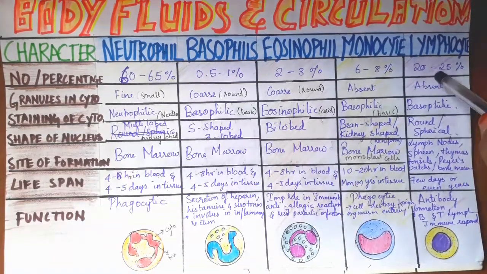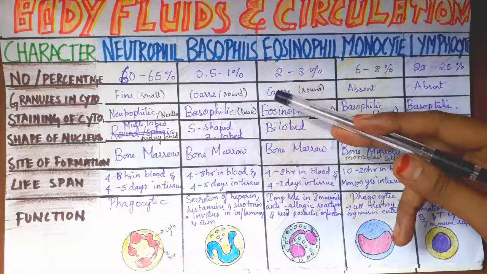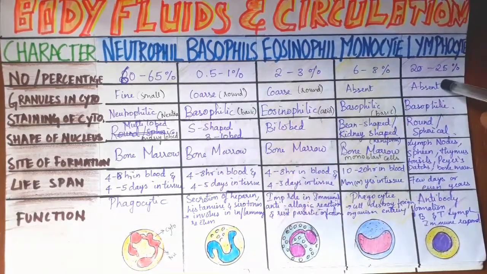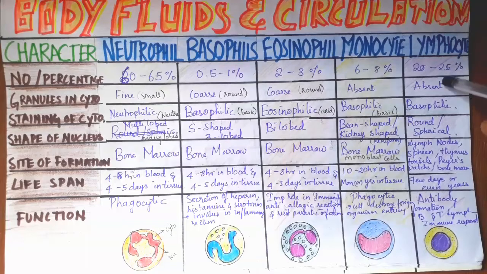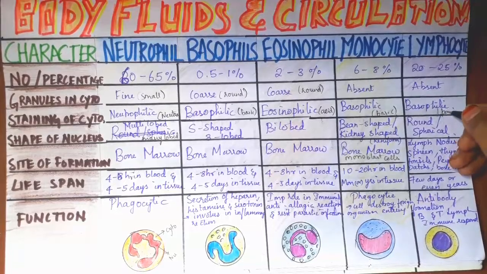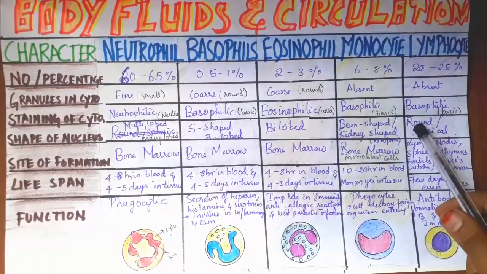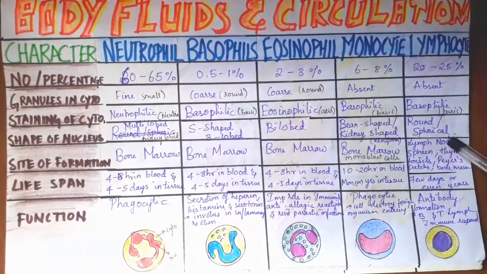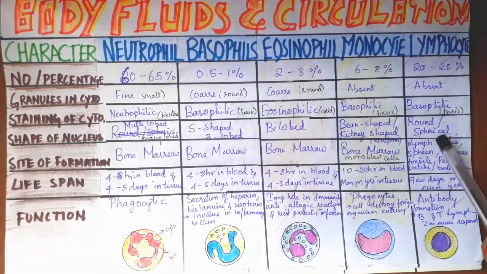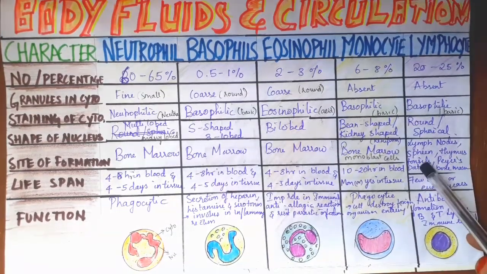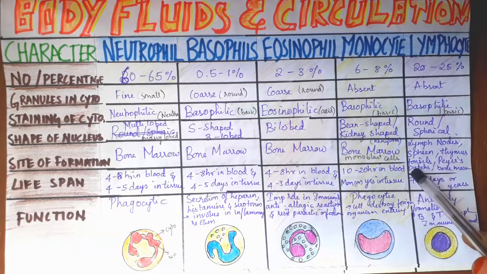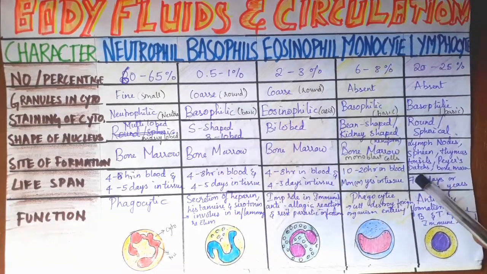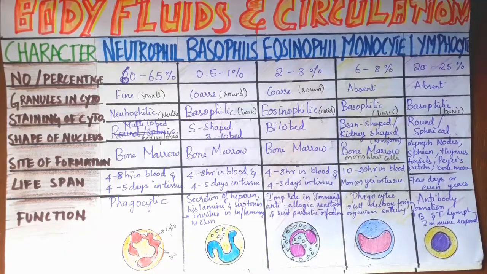Lymphocytes are 20 to 25% present in our blood. Their granules are absent as they come under agranulocytes. And here the dye is also basophilic. This is also basic in nature. And the structure of their nucleus is round, round and spherical. Where are they formed? Lymph nodes, spleen, thymus, tonsils, Peyer's patches and bone marrow. These are the sites where lymphocytes are present.